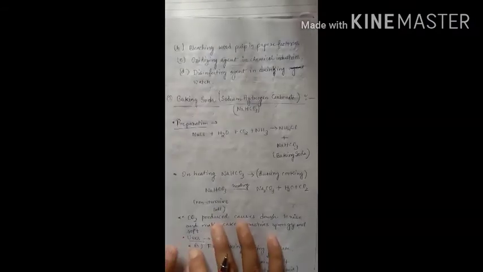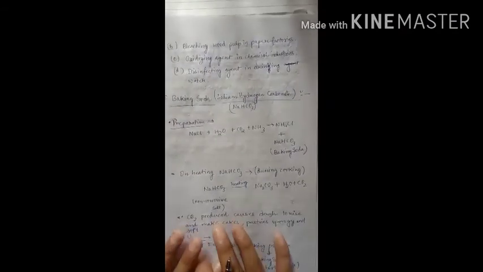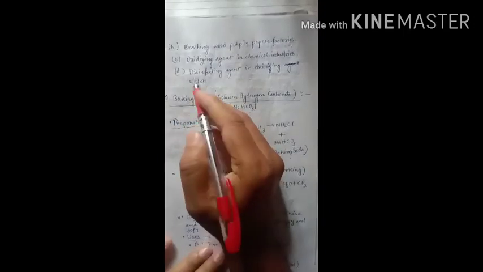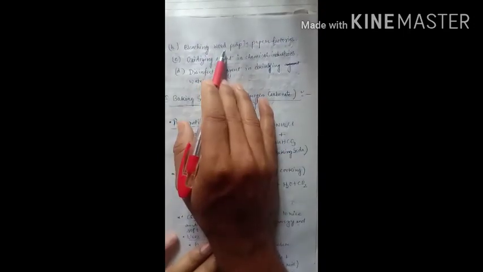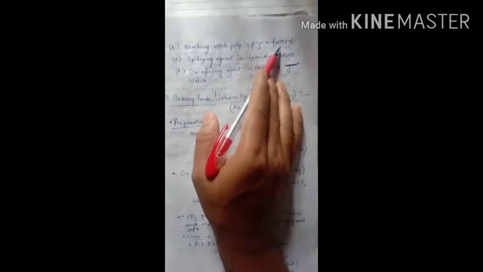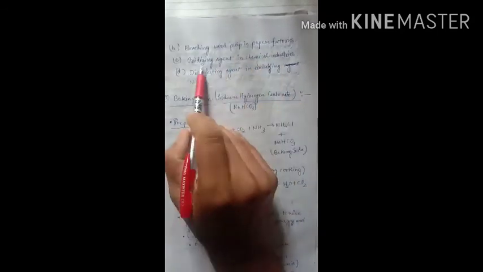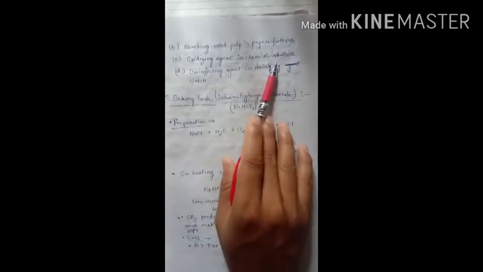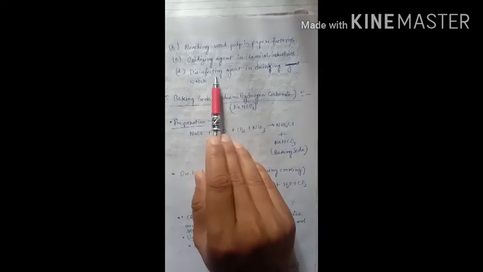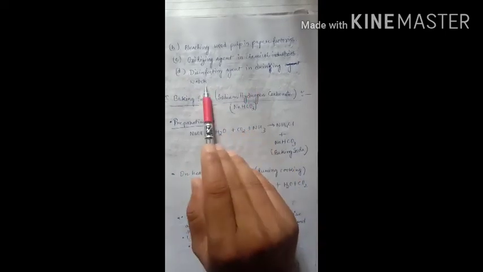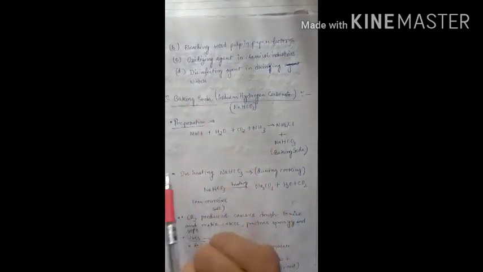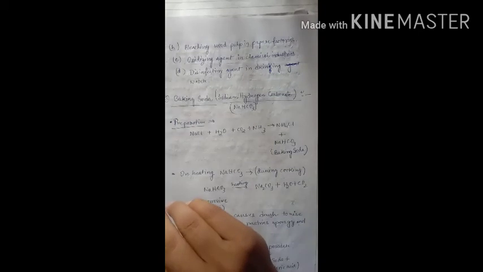Okay, so another two examples or uses: bleaching wood pulp in paper factories, oxidizing agent in chemical industries, and disinfecting agent in drinking water. Okay, so this is very important.